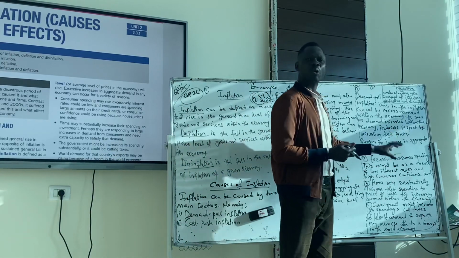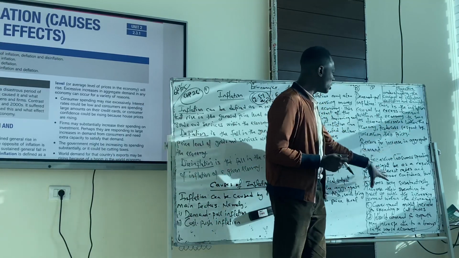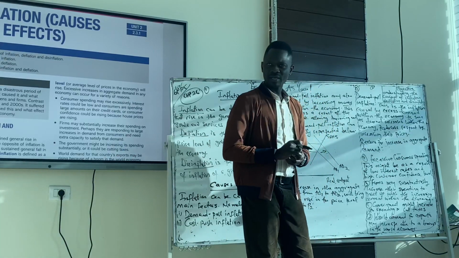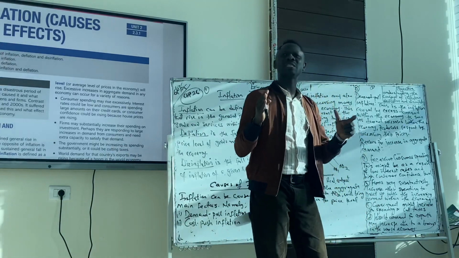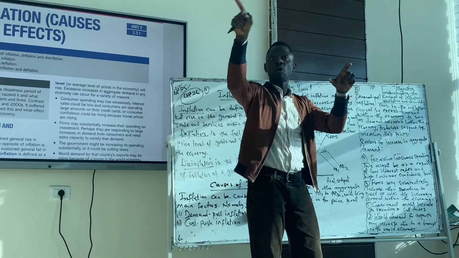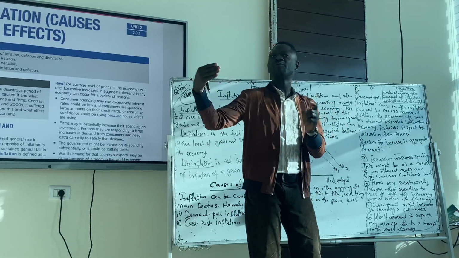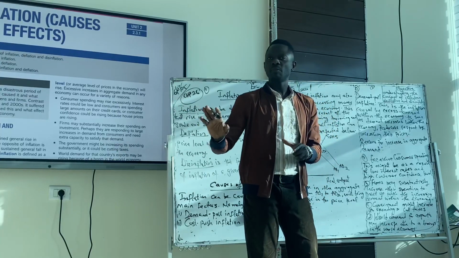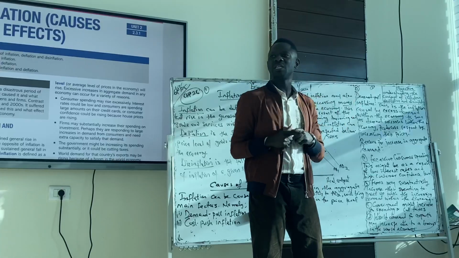So what are the reasons why we could have increasing aggregate demand within the economy? Before I go into the reasons, what is aggregate demand? Aggregate demand simply means the total demand within the economy. That means the total, not individual demand. For individual demand, we're talking about the demand for education, the demand for banking, the demand for goods. But here we're talking about the total demand within the economy, which comprises everything within the economy.